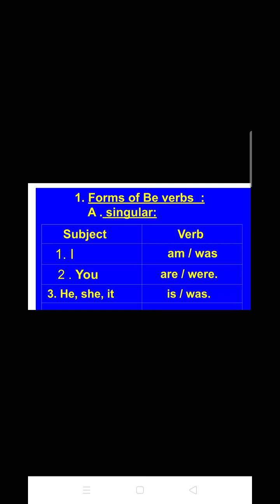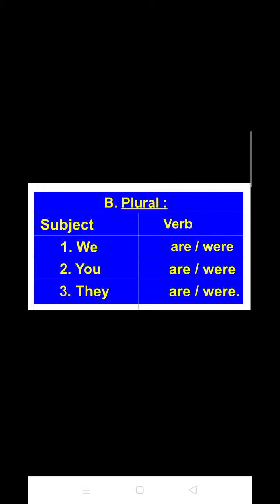So it means that the verbs that you have been noticing here, the first verbs, that is am, are and is, signify the present tense, and the second ones, that are was, were, again was, are used in terms of past tense. Now let me show you the plural forms.